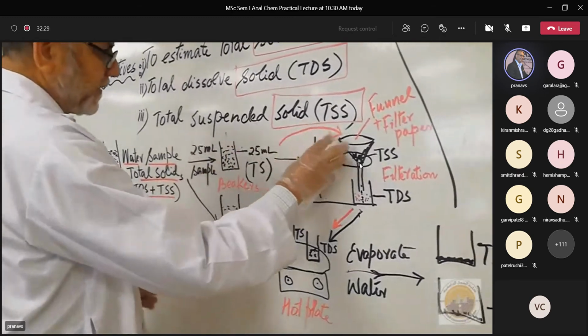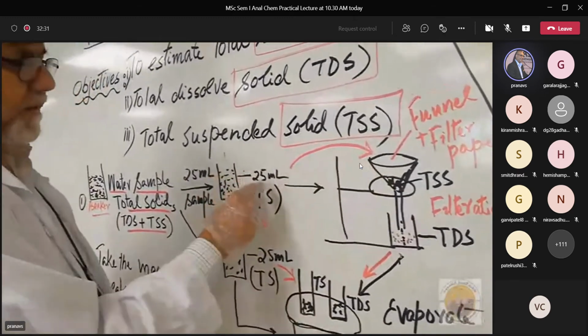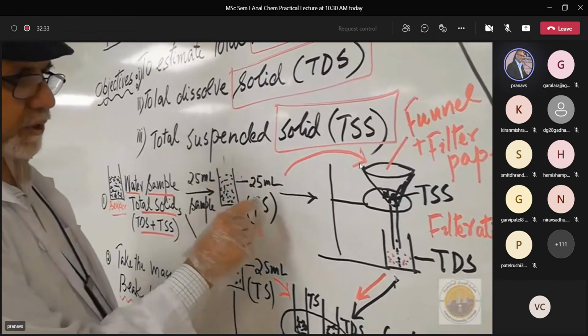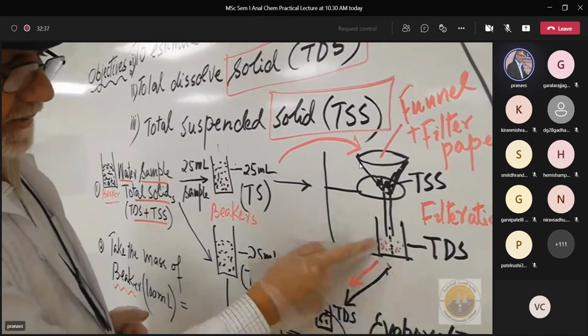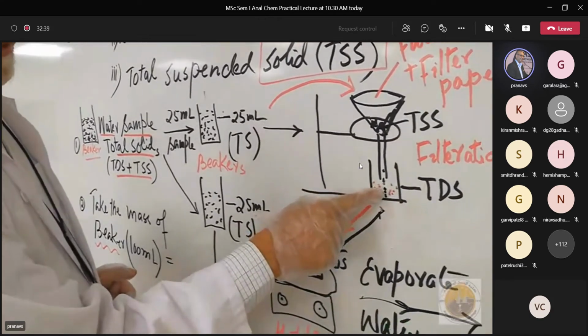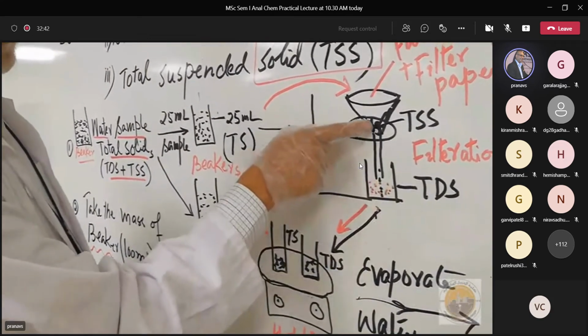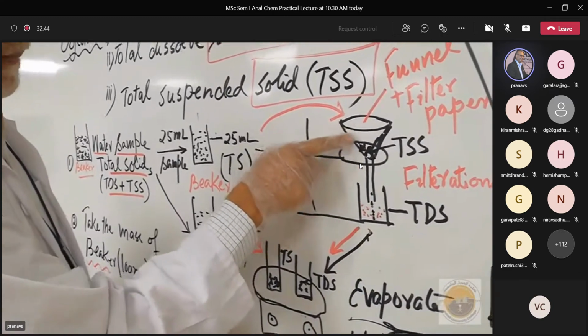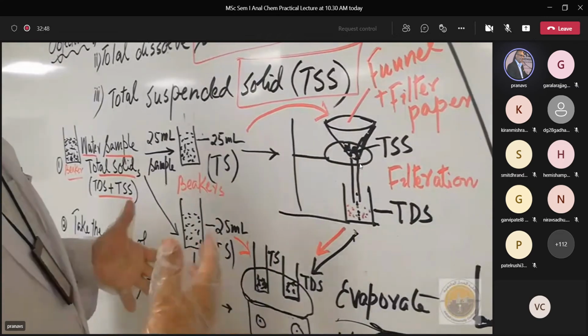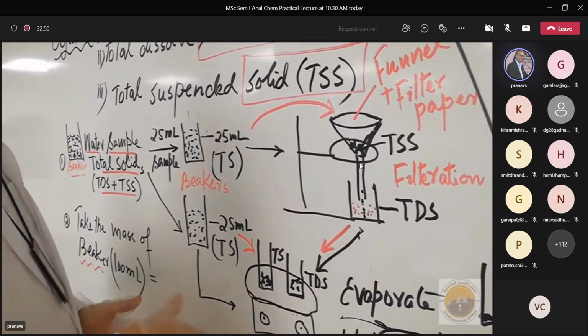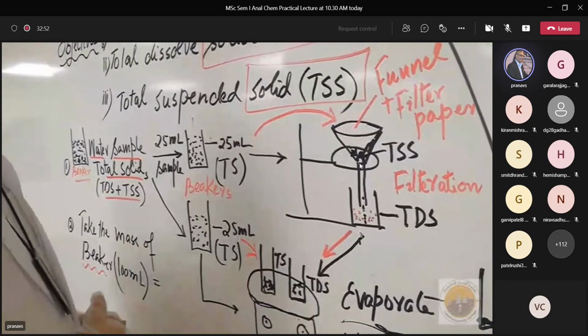So now this I will filter it first. This 25 ml, that is TS, total solid, we filter it. After one filtration, this sample we got, that is TDS, and whatever residue is left on the filter paper is supposed to be TSS. But TSS we will calculate by a different method, though this is also one method for TSS.